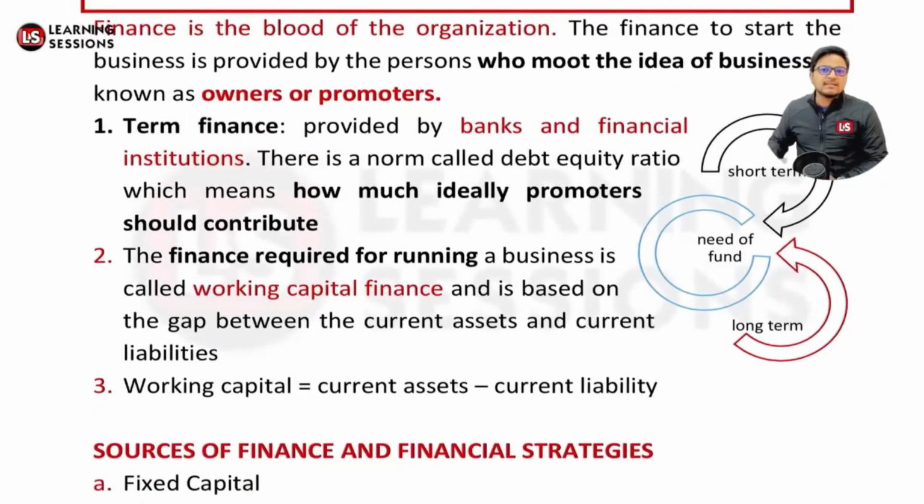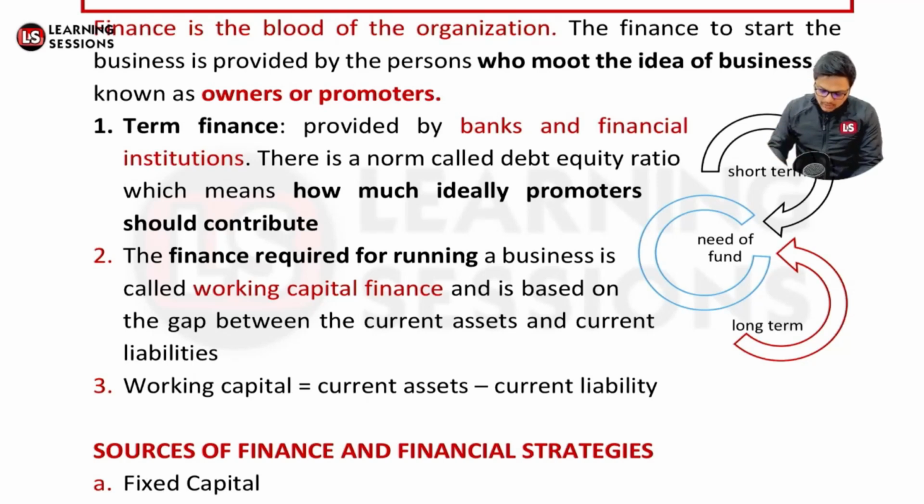So term finance is actually provided by the banks and the financial institutions, and there's a norm which I just told you, related to the debt and equity ratios, which means how much amount is contributed by the promoters and how much amount is borrowed. Now finance is actually required to run the day-to-day expenses, and it's related to the gap, like what amount is contributed by the promoters and what amount is actually required. So there's a difference between the same.